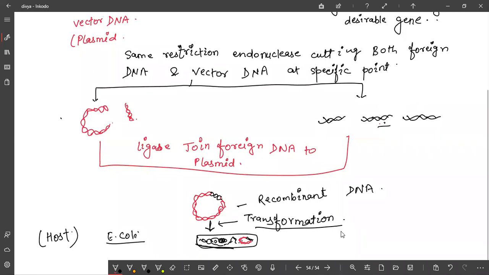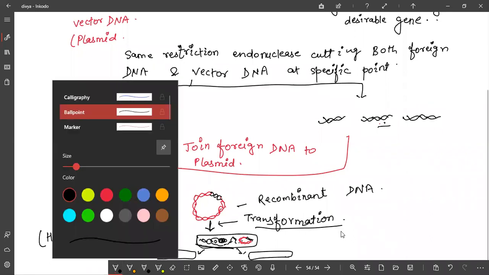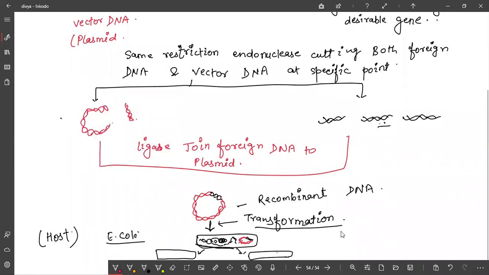Now this bacteria will divide, and when it divides, the recombinant DNA that you introduced will also undergo replication. You had prepared one copy, and now this becomes how many copies? This becomes two copies. Is it clear to you?